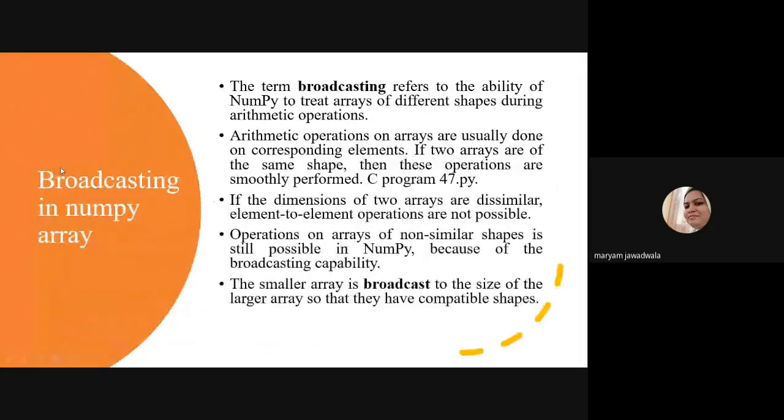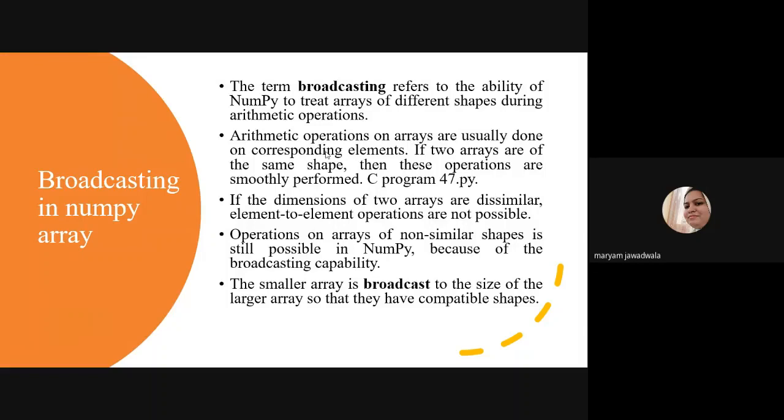So let's understand the concept of broadcasting in numpy arrays. The term broadcasting refers to the ability of numpy to treat arrays of different shapes during arithmetic operations, right? As we all know, arithmetic operations on arrays are usually done on corresponding elements. If two arrays are of the same shape, then these operations are smoothly performed, right?